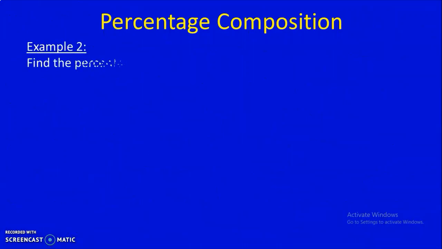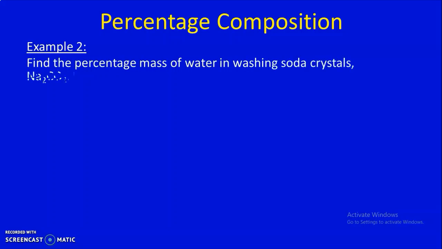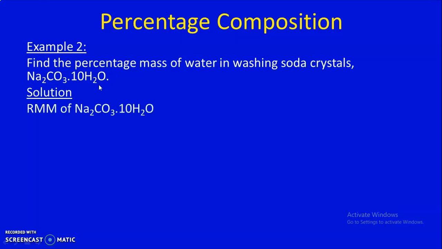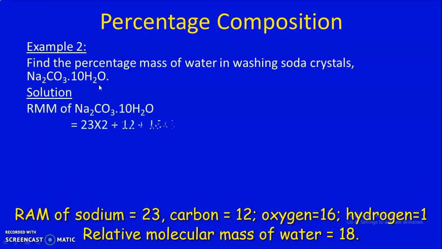Example 2, the second example. Find the percentage mass of water of crystallization in washing soda crystal. Washing soda crystal, we know the formula, Na2CO3.10H2O. Now the first thing we have to find out is the relative molecular mass of washing soda crystal. We can find it out.